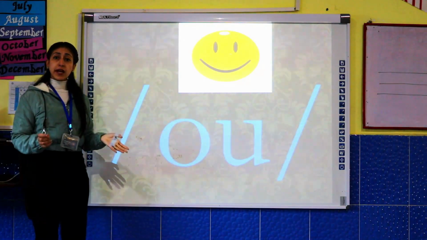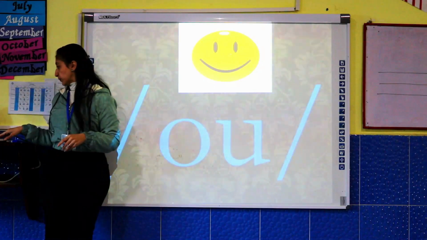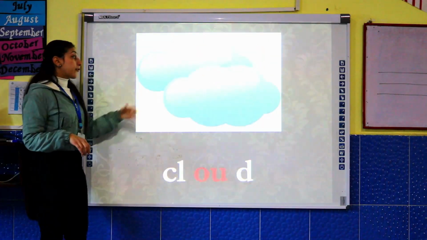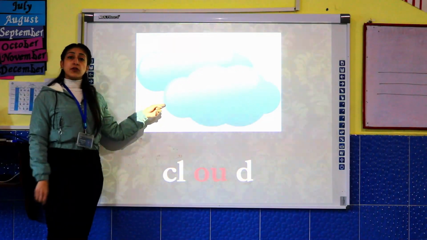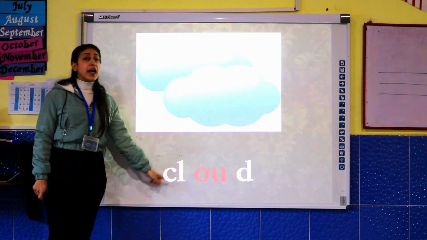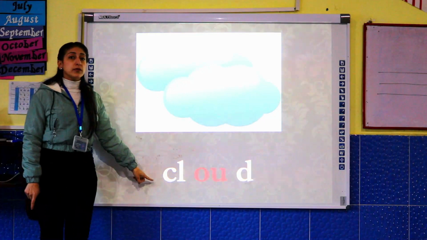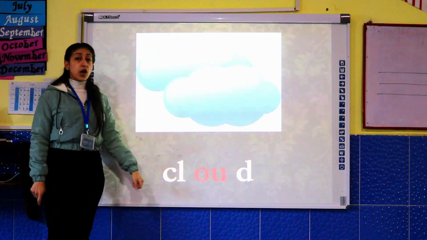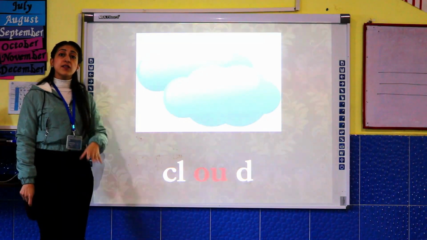Okay. Now let's know the friends of this sound. The first friend here. Can you see this picture? What is this picture? Cloud. Repeat after me. Cloud. Okay. Can you read this word with me? Let's read it together.